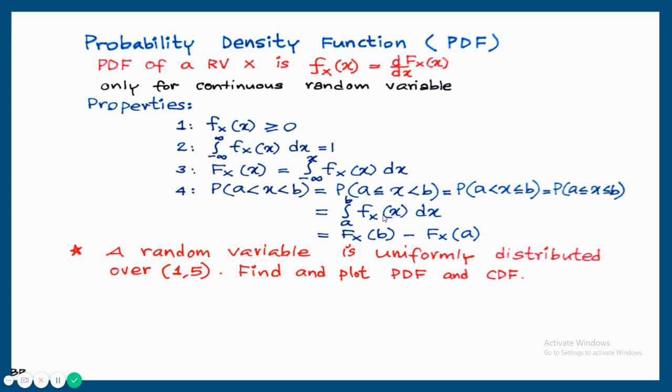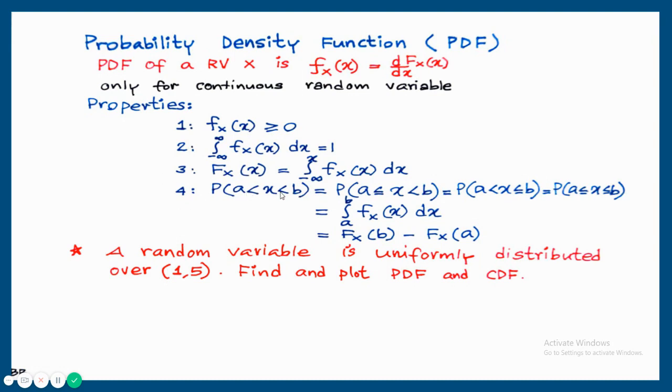Here it is written with the PDF, and here the answer is written in terms of the cumulative distribution function. F_X(b) is from minus infinity to b, and F_X(a) is from minus infinity to a. So when you subtract F_X(a) from F_X(b), we get the accumulation of probabilities of the random variable from a to b. That is the required answer here, probability of a less than X less than b.